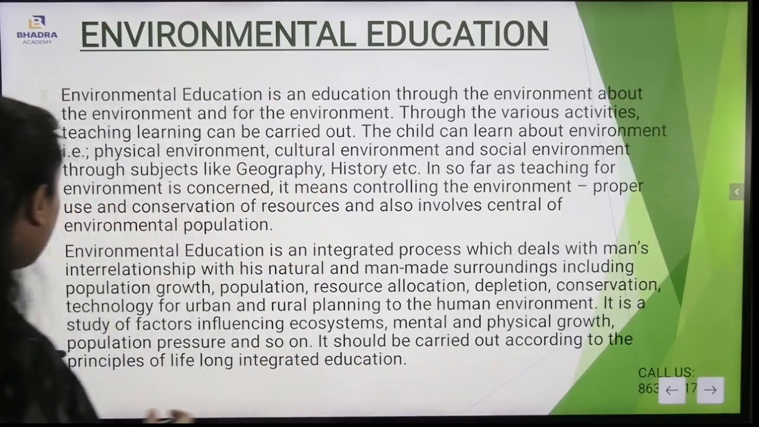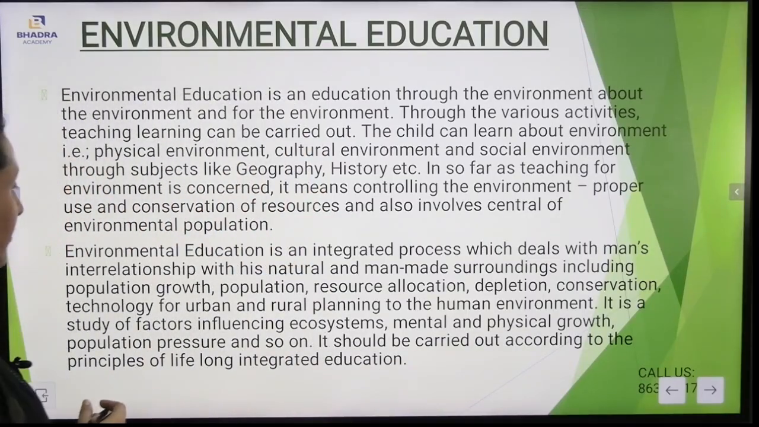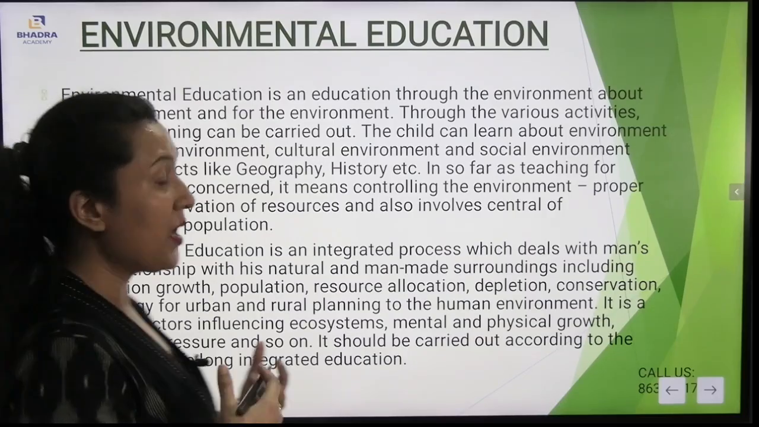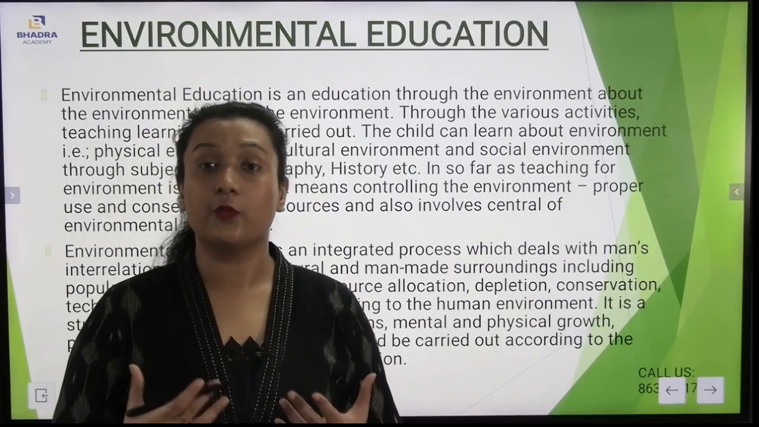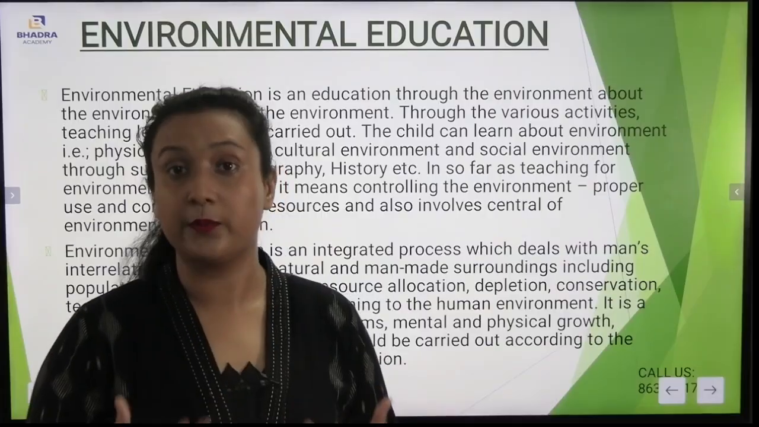It is also a study of factors influencing the ecosystem, mental and physical growth, population pressure, and so on. It should be carried out according to the principle of lifelong integrated education. Now, there are certain factors which influence the ecosystem of a particular environment.